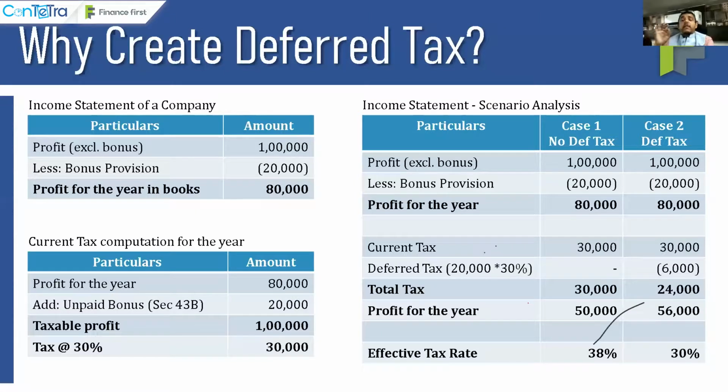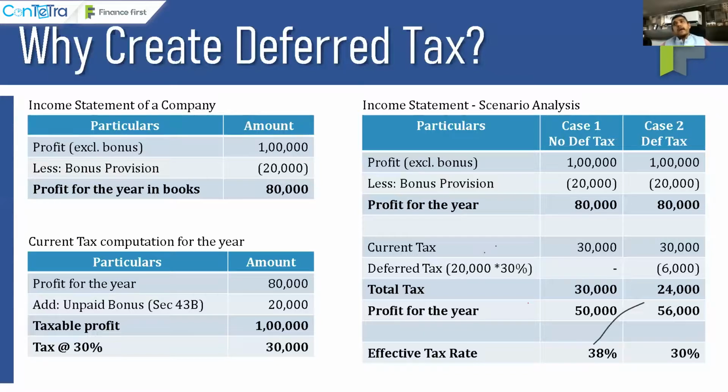It is a representative number saying that, guys, friends, government, income tax, stakeholders, analysts, communities, investors, listen to me. This is the profit of 1 lakh. On that, I have paid 30,000, right? So when I say 1 lakh, it's a taxable profit. But what is my book profit? It is 80,000. So I have paid 30,000 of tax on a 80,000 profit.